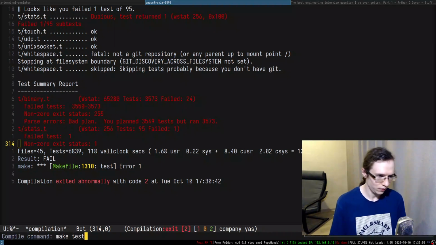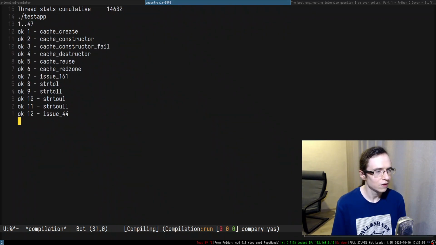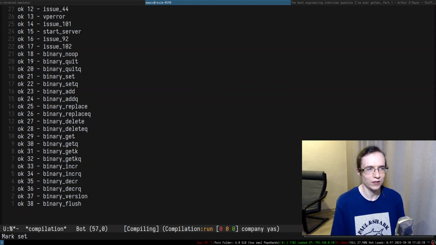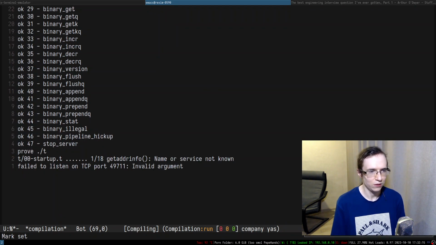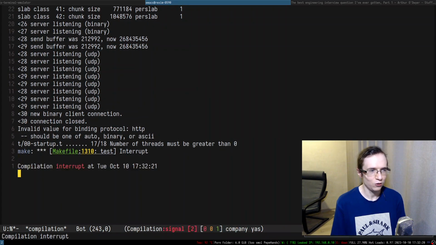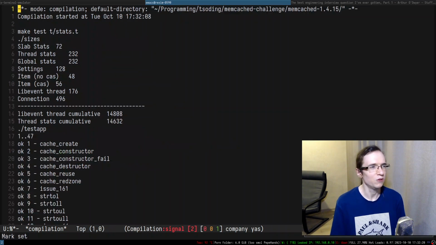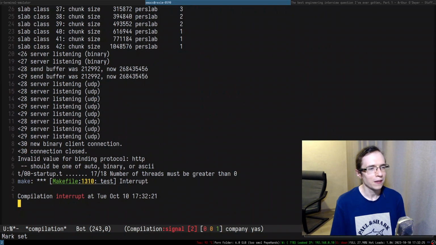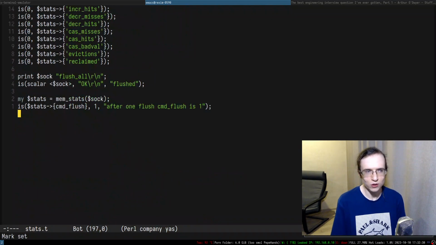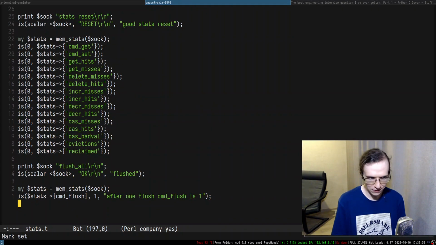Can I just run the stats t? No, I don't think I can. It requires rerunning everything. Yeah, it wants to rerun everything, unfortunately. It will take too much time to actually modify all of this. Right, but I'm going to leave it as a note, essentially. So upon modifying the stats, we probably also want to modify this test so it passes.